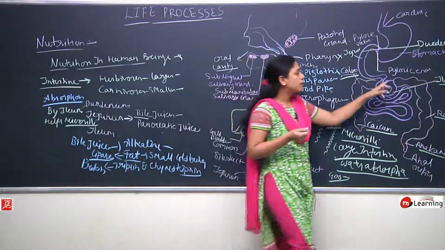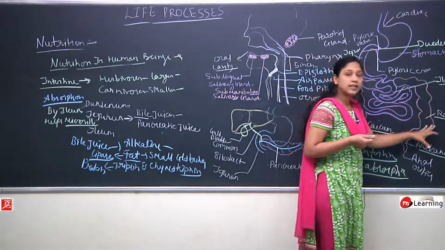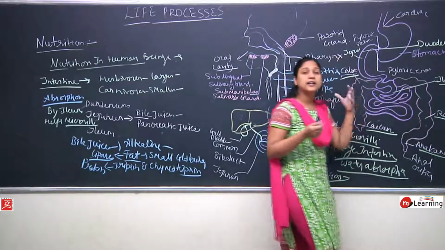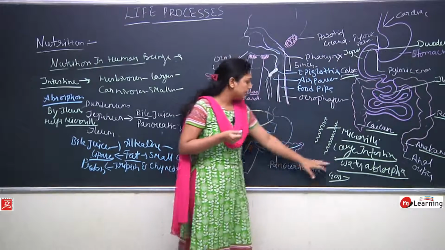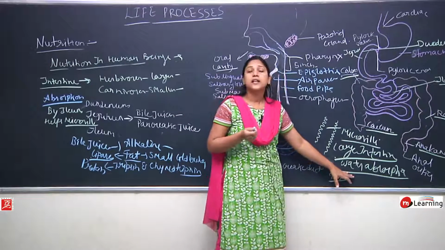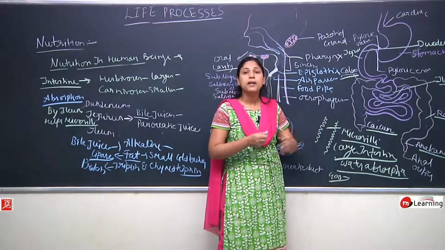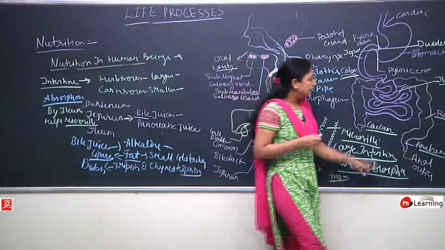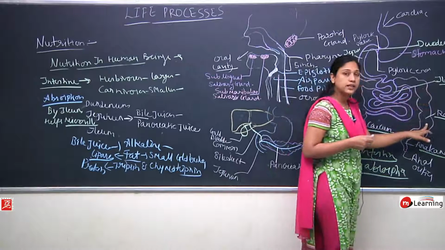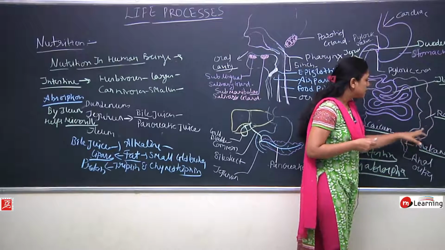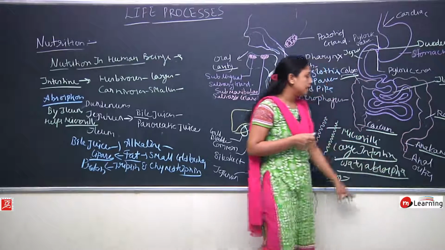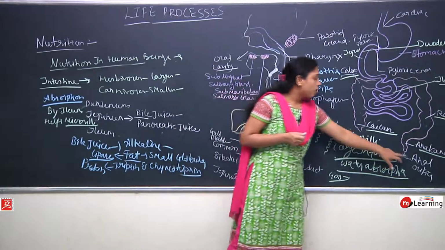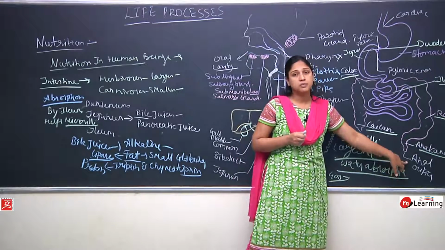So after the water absorption, the food comes into the colon and then the rectum, and here these bacteria break down the food particles into more and more simple form, and then this waste material comes into the rectum and then into the anal canal, and then it is expelled from the anal orifice from time to time.